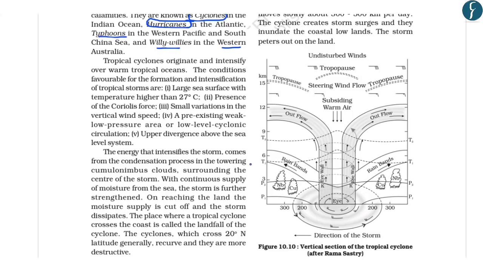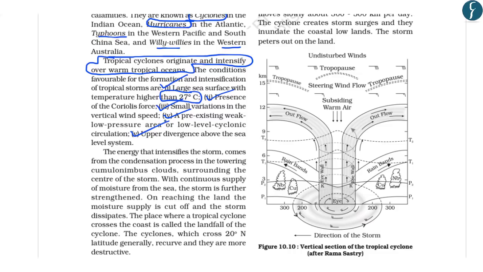Now what are the conditions required for the formation of a tropical cyclone? It is said that tropical cyclones originate and intensify over warm tropical oceans. Further, the favorable conditions for the formation and intensification of cyclones include a large sea surface area with temperature higher than 27 degrees centigrade. Secondly, the presence of Coriolis force. Third is small variation in the vertical wind speed, and a pre-existing weak low pressure area or low level cyclonic circulation and upper divergence above the sea level.